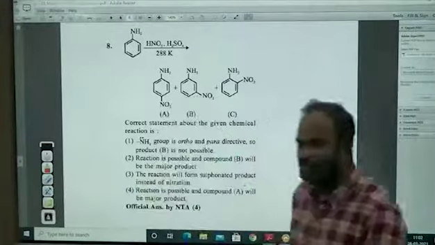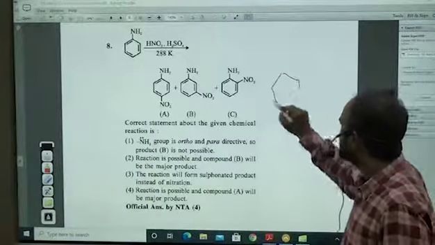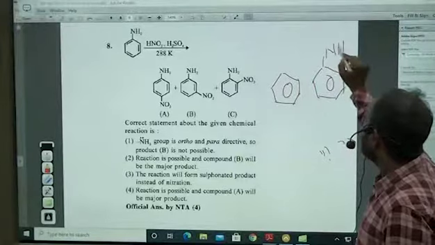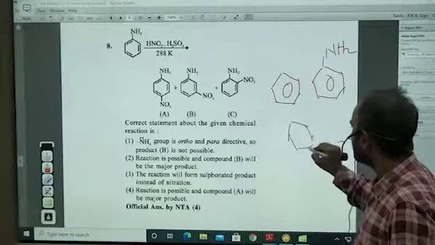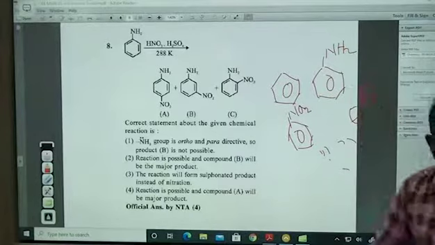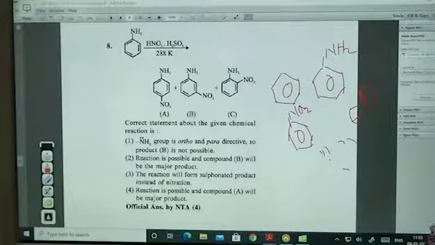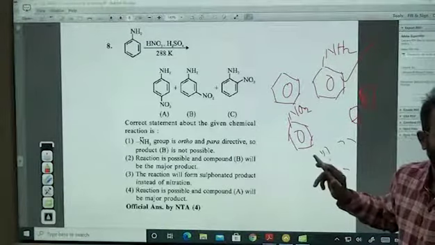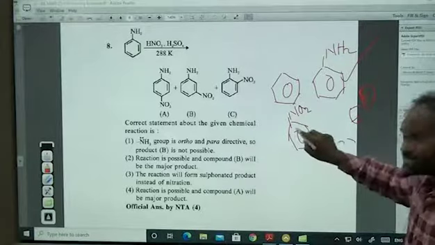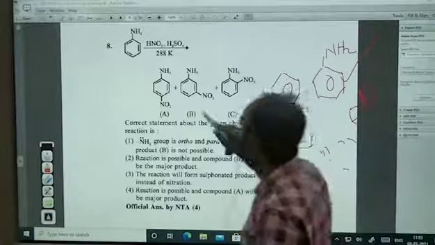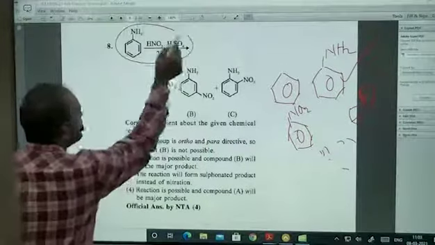So when it comes to normal pure benzene, aniline and nitrobenzene, who can drag the electrophile very fast? Obviously aniline, because it is a ring activating group. This is a deactivating group.